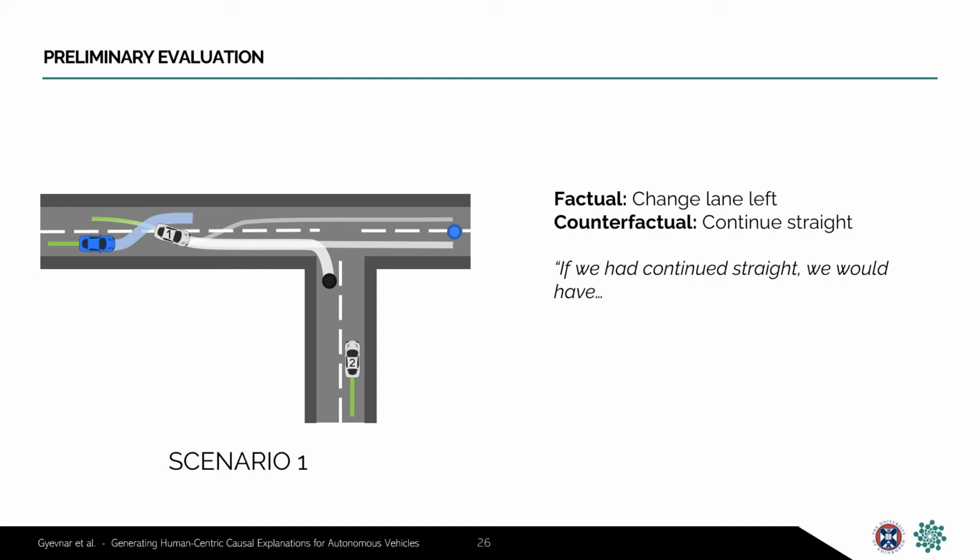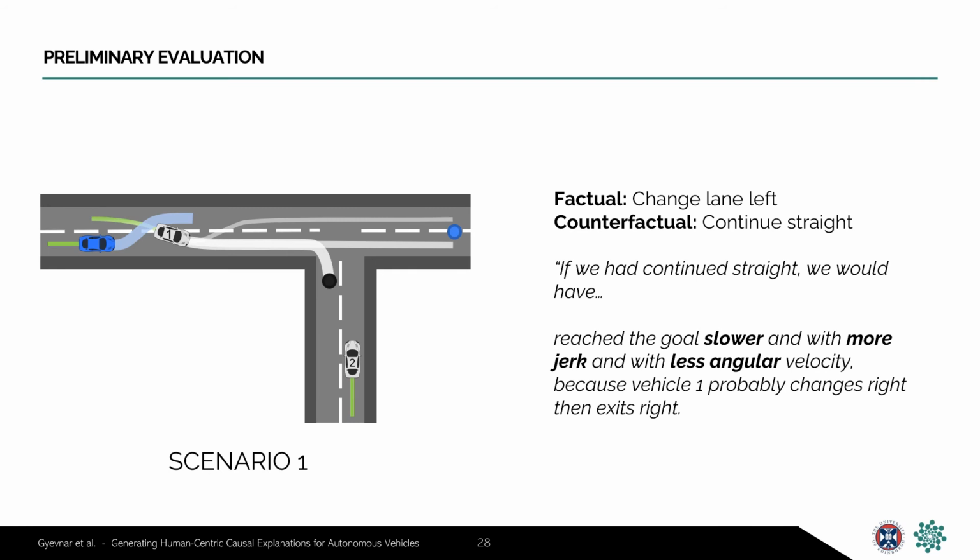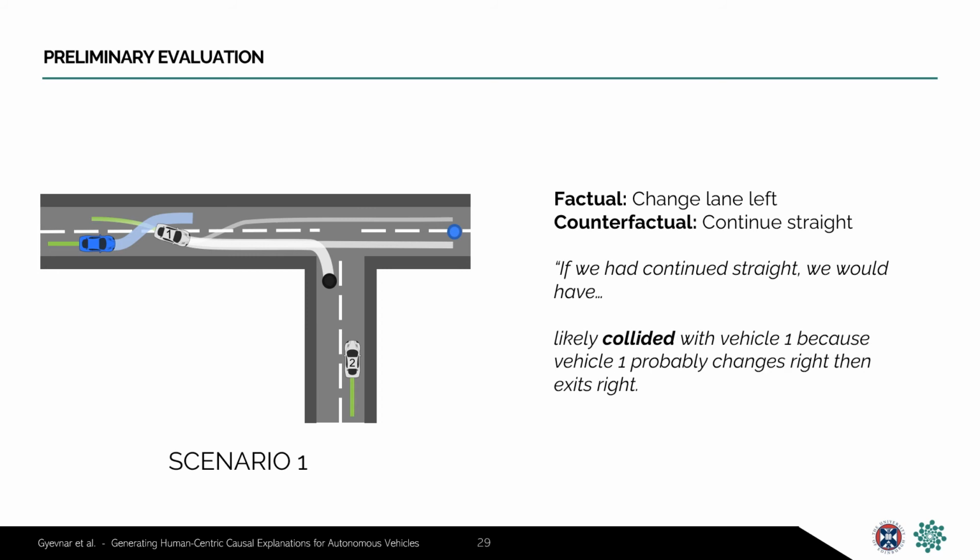First, we test the counterfactual scenario in which the ego doesn't change anything and just continues straight behind the vehicle in front of it. Our system correctly identifies the effect of following the counterfactual action, that being that we reach the goal slower. It can also identify that this effect was caused by the particular actions of vehicle 1. IGP2 calculates the return of a sequence of actions of the ego, not just based on time to goal, but also on other components such as jerk or angular velocity. Our system can order these in terms of their causal effect size to produce a more complex explanation.